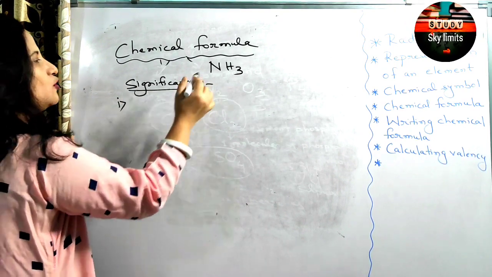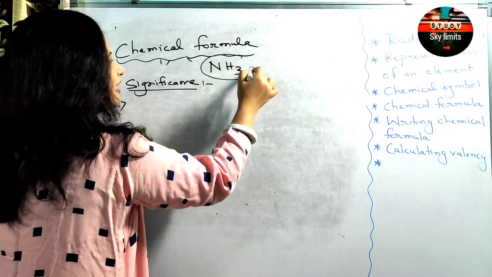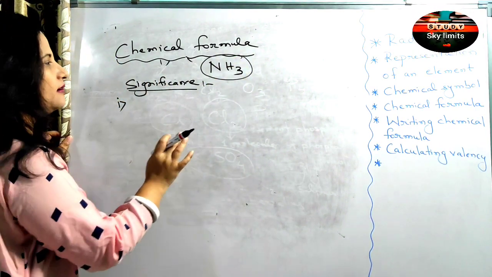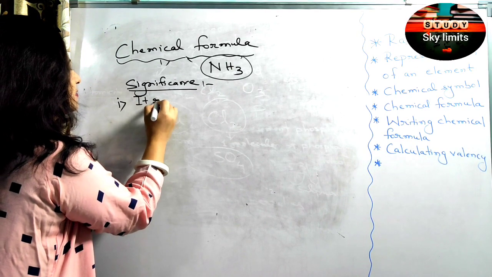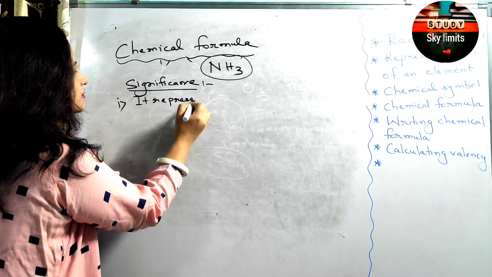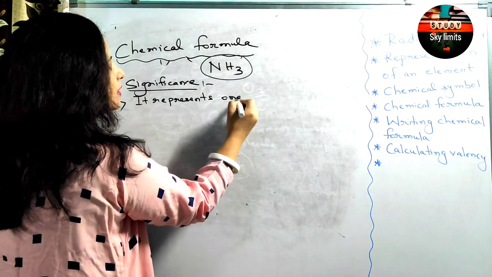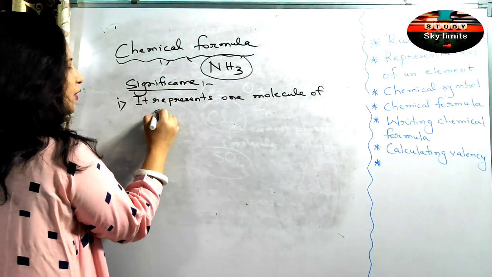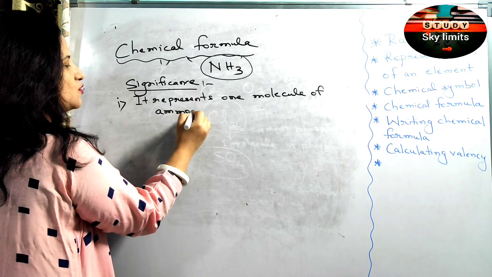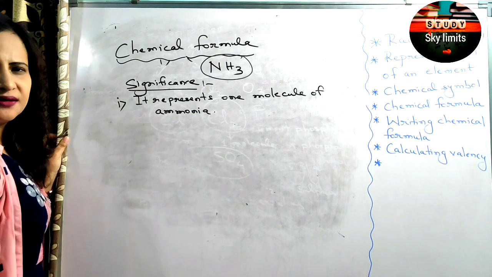The first thing that you understand from this formula is that it represents one molecule of ammonia. It represents one molecule of what? Ammonia.